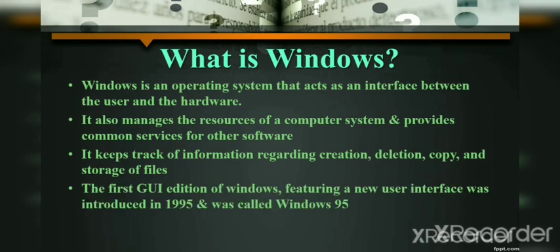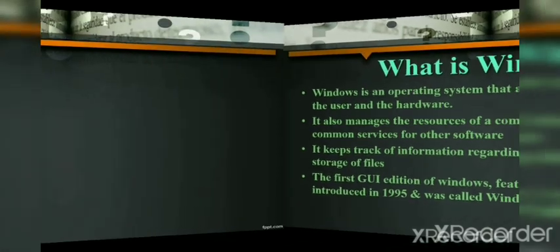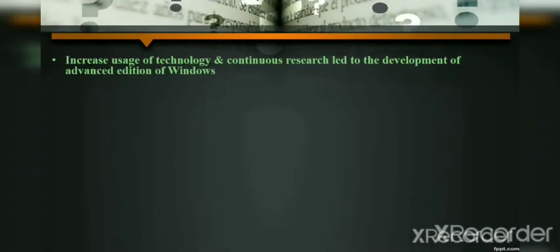The first GUI means what? Graphic user interface. The first GUI edition of Windows, featuring a new user interface, was introduced in 1995 and was called Windows 95. Afterward, so many versions of Windows came year by year, and the name of that Windows also as per the year.